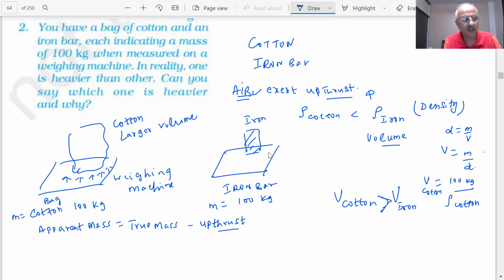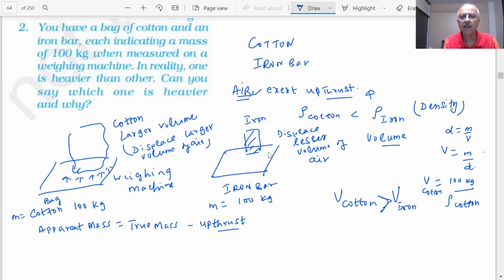Cotton will displace a larger volume of air because its volume is large. Iron will displace a lesser volume of air.